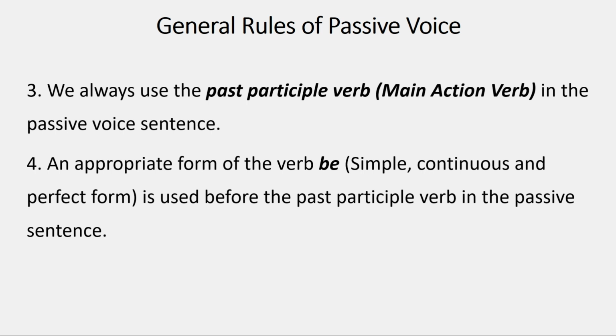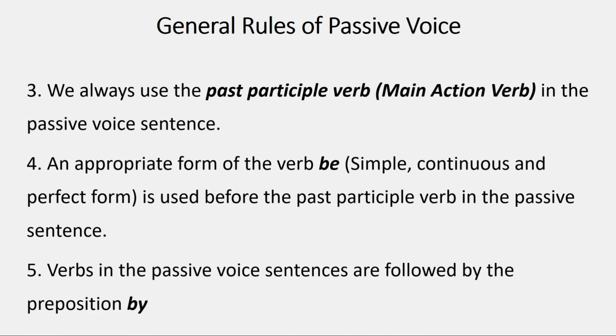That's the fourth rule. So be का योग्य रूप हम लगाएंगे सामान्य काल में सामान्य. जब continuous tense यूज कर रहे हैं तो continuous be का फॉर्म आएगा, और जब हम perfect tense का सेंटेंस बनाएंगे passive में तो perfect be का फॉर्म आएगा. And last one, verbs in the passive voice sentences are always followed by the preposition by.